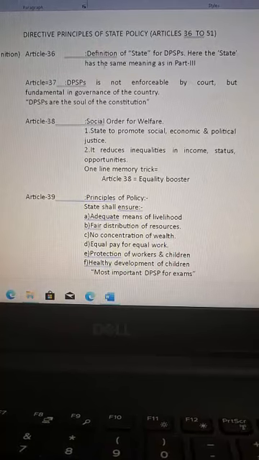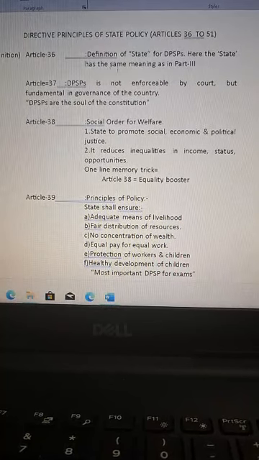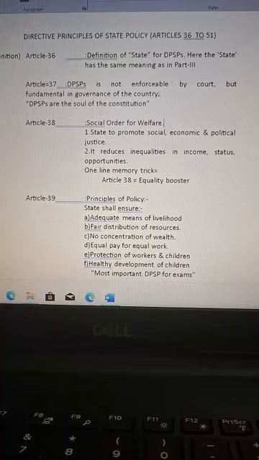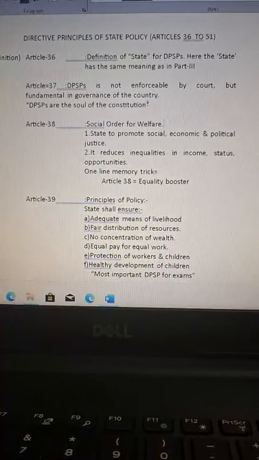Article 36 is related with the definition of state for DPSPs. Here, the state has the same meaning as in Part 3. Article 37: DPSPs are not enforceable by court but fundamental in the governance of the country.